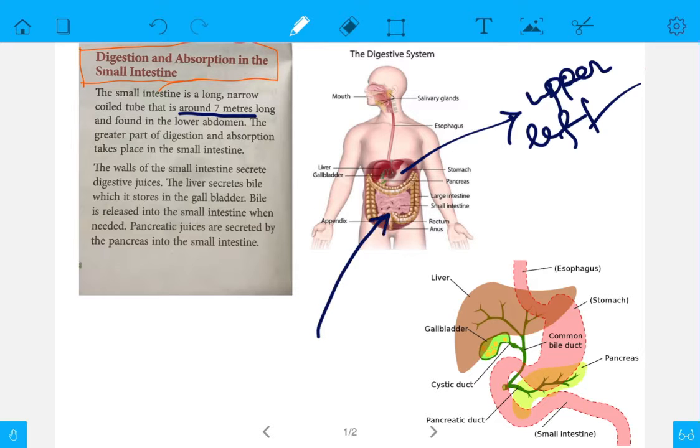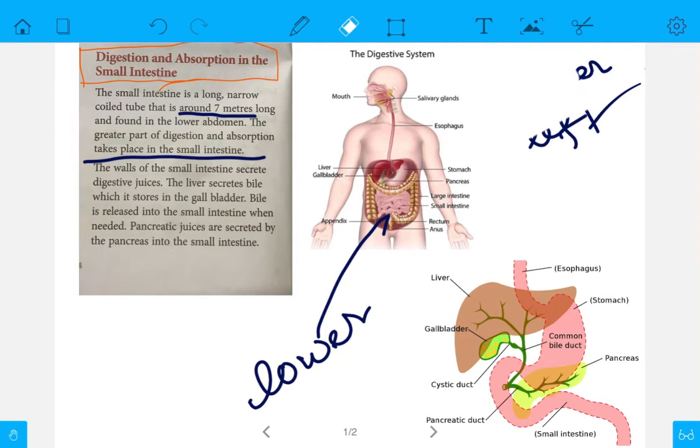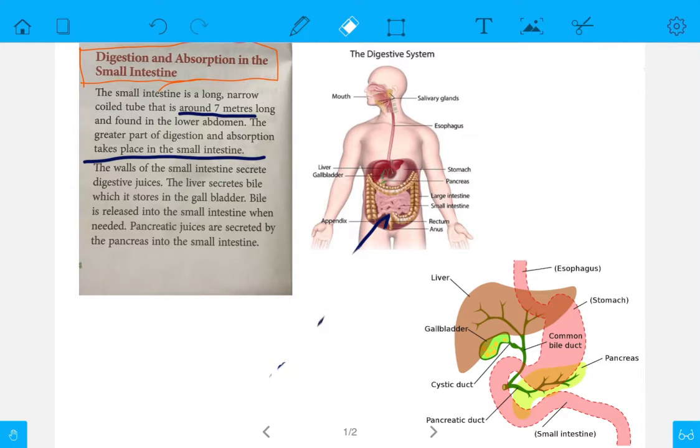The small intestine is in the lower abdomen. The greater part of digestion and absorption takes place in the small intestine. So most of our digestion and absorption happens here.